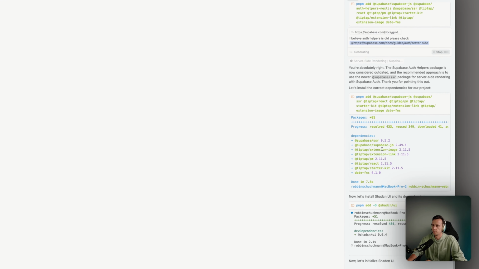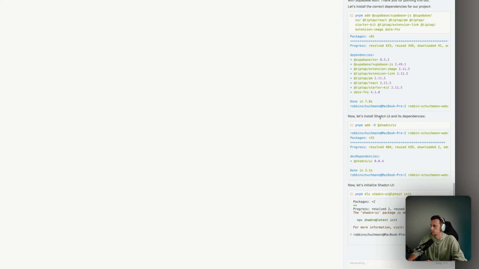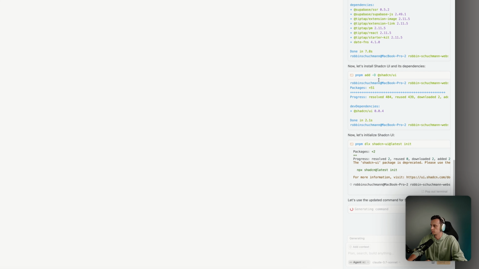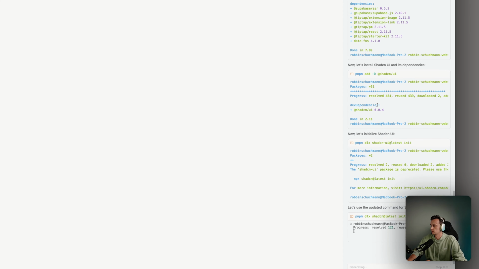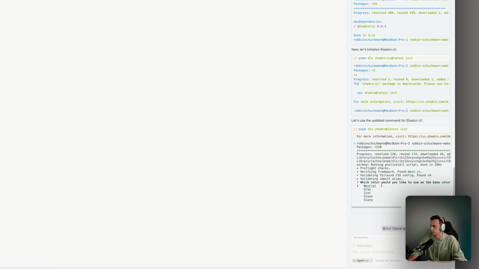For whoever is a developer and they like dark mode, I still cannot get used to dark mode. Like I used to be a big fan of dark mode, but since a year, I cannot. So if you don't like the light mode, I'm very sorry. Here we just go with neutral.